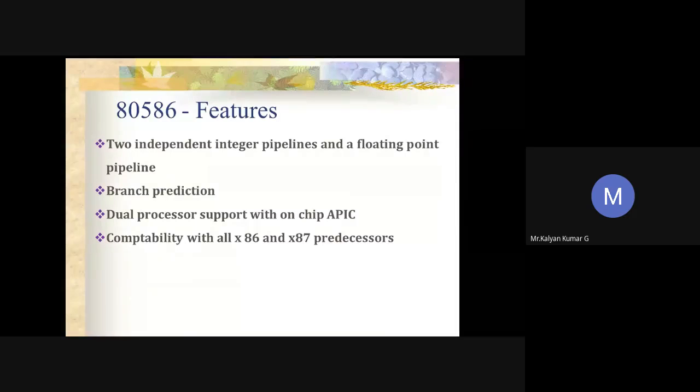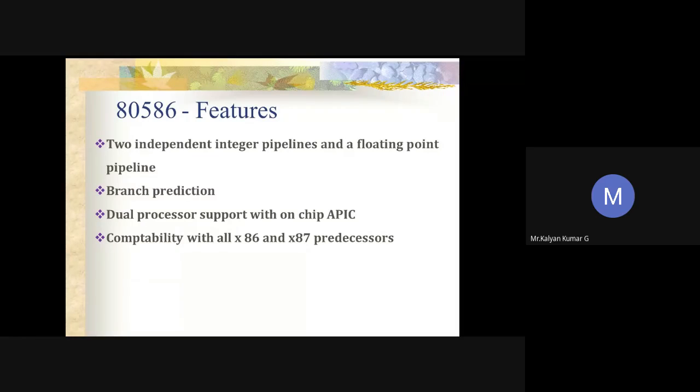In addition to it, we have 2 independent integer pipelines available, which we call the U and V pipelines. So we have 2 independent integer pipelines, and we also have a separate, exclusive floating point pipeline available. And this processor is compatible with all 80386 instructions, with the help of the CISC unit.